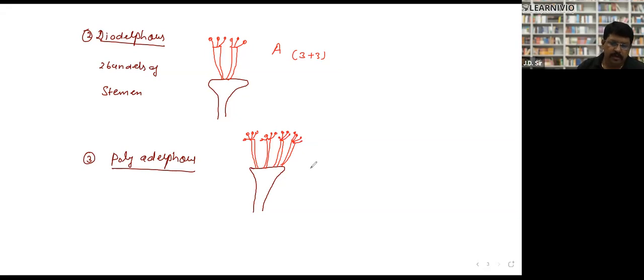So here I can write that the androecium is 4 plus 4 plus 4 plus 4, right? I will understand from this formula that the androecium is in the gamostemonous situation and that it is polyadelphous. They are present in groups. Is it clear?